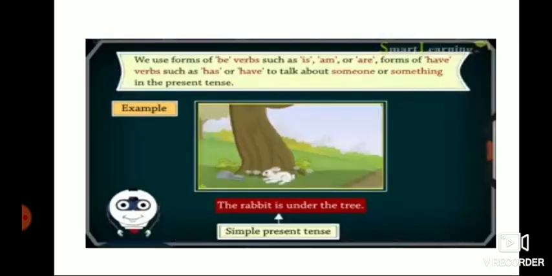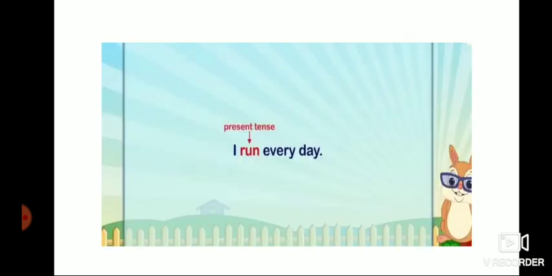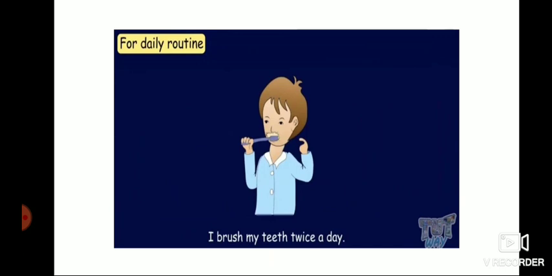Then be verbs, I already told you, be verbs and have verbs, you have to use present. The rabbit is under the tree. Present verb means present tense. Rabbit is singular, so you have to use is. The rabbit is under the tree. I run every day. For daily routine work, you have to use present tense. I brush my teeth twice a day. Here, brush is the verb.